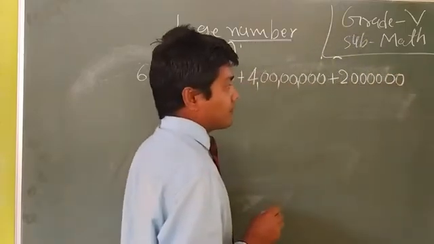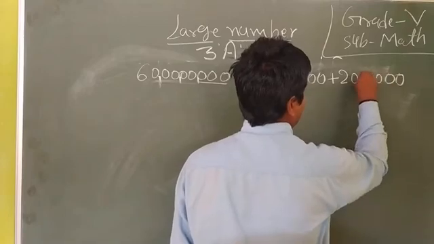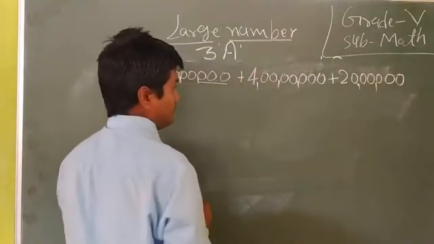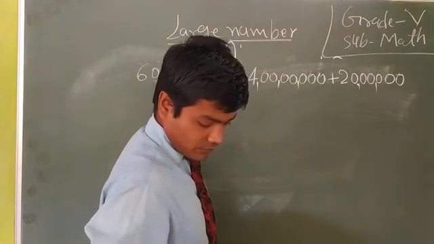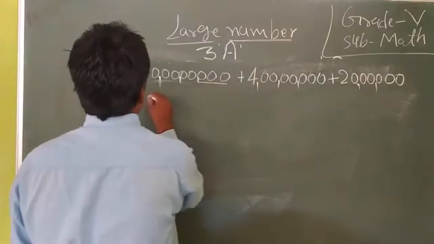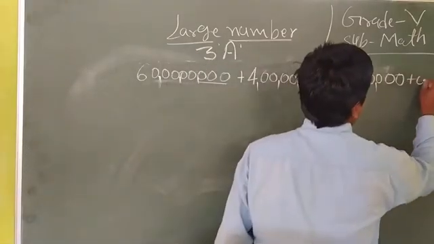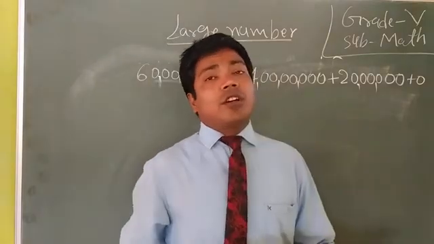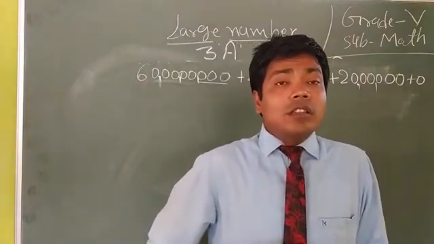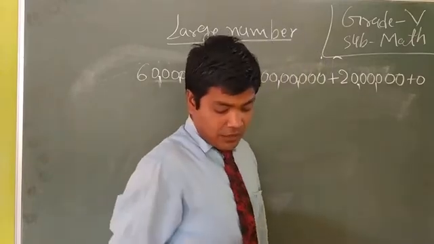20 lakhs. We use here comma: 1, 10, 100, 1,000, 10,000. After that, 0. We use here 0. That means there is no number in the left place. Okay, dear student. After that, 30,000.